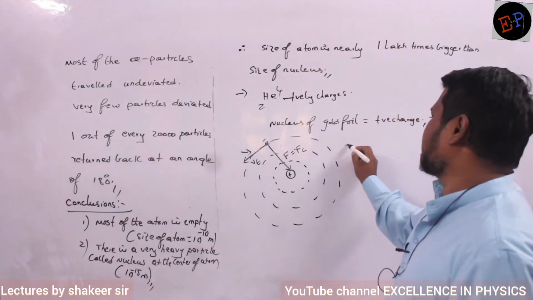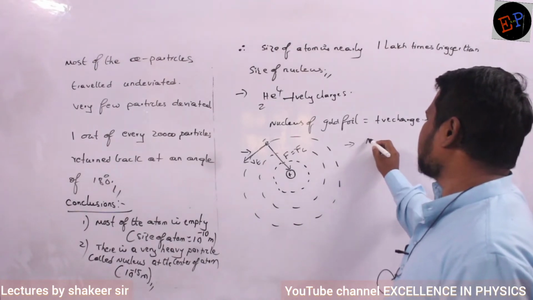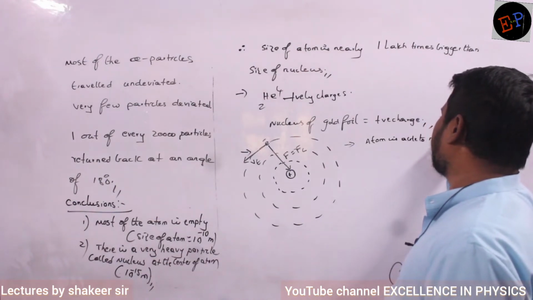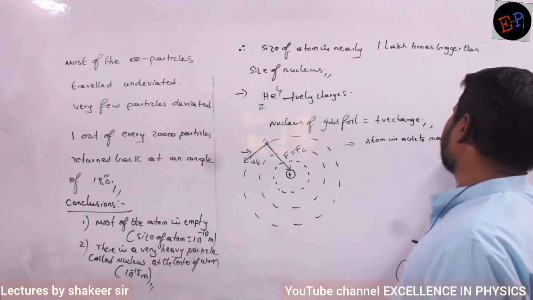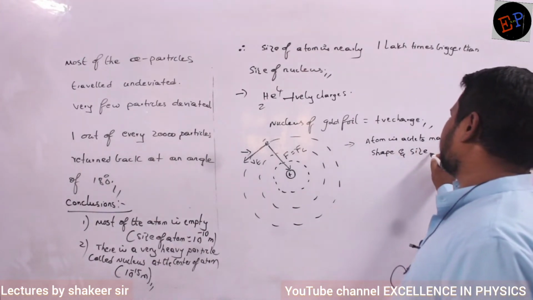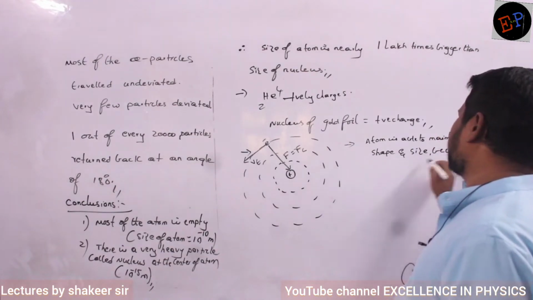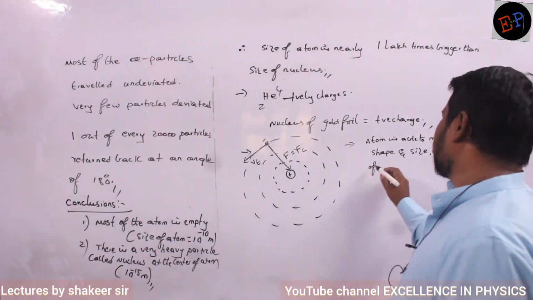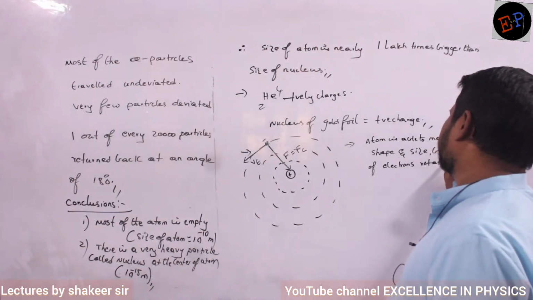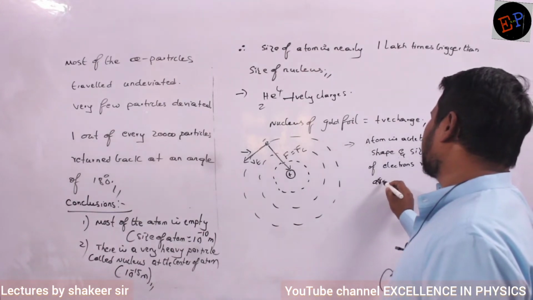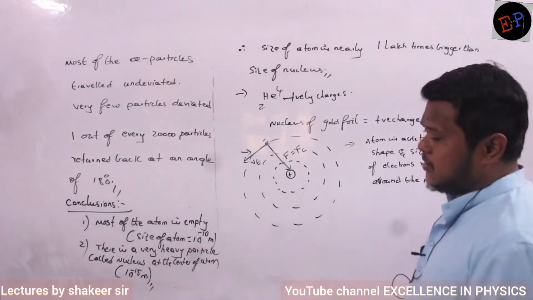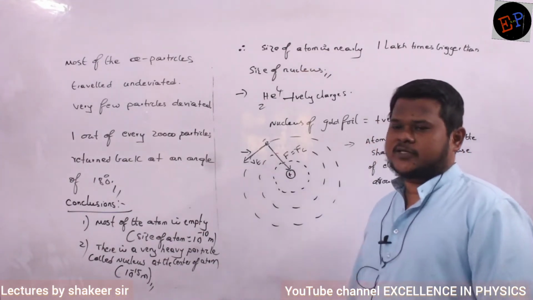So therefore, what is the next conclusion he has given? The atom is able to maintain its shape and size because of what? Because of electrons rotating around the nucleus. Are you able to understand? Because electrons are rotating, that is why the atom is able to maintain its shape.